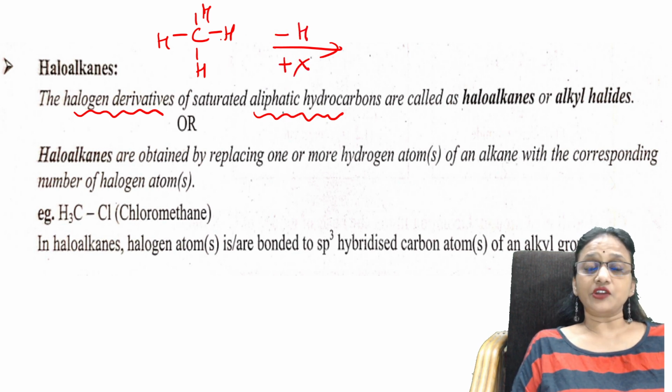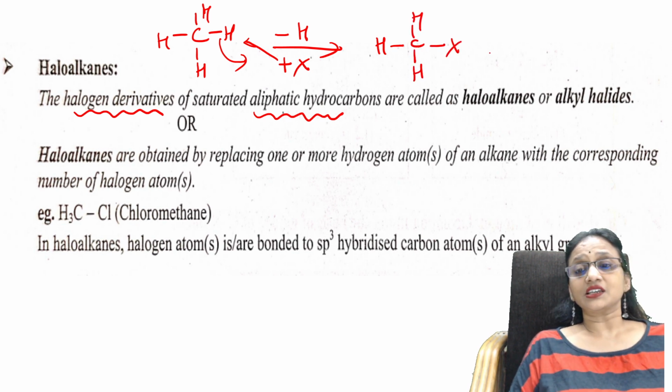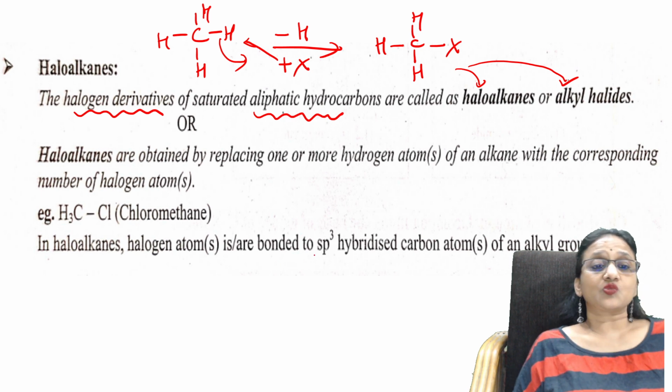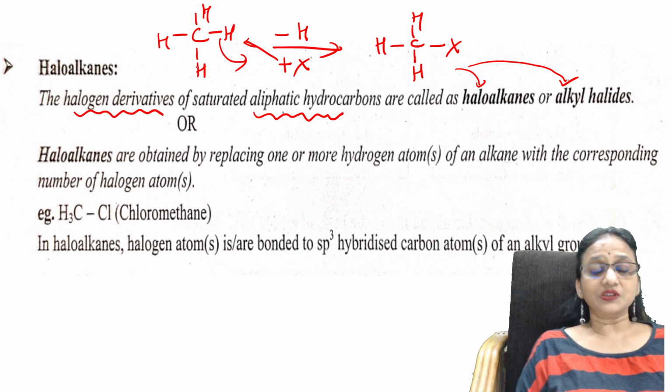Hydrogen is removed from here and halogen is added. It converts into a haloalkane, also called an alkyl halide. These are derivatives of hydrocarbons, for example chloromethane.